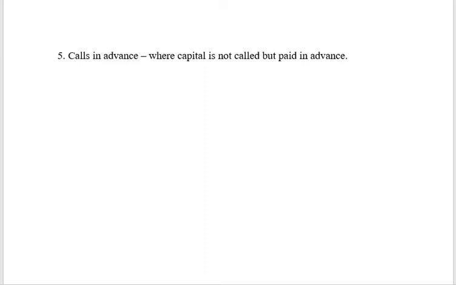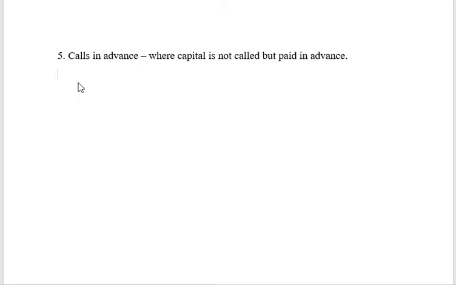So when will this happen? Suppose till the time of allotment, I have called only for 5 rupees per share, whereas some shareholders want to pay the full amount. They may pay the entire amount in advance also. Now, in that case, it is going to appear in our bank account, but will it get added to the share capital?